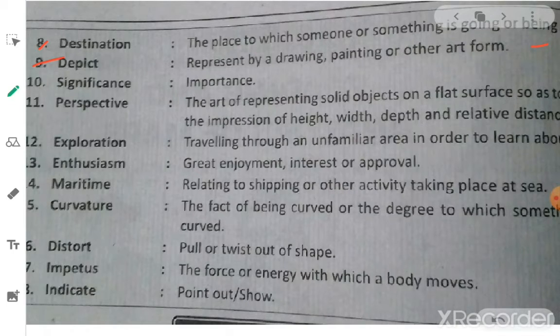Next, depict. Here, depicting means representing something. Represent by a drawing, painting, or other art form. Suppose you are drawing a picture of a geographer or an explorer. So these are symbols or photos you are representing on plain paper or cloth. So it is called depicting.